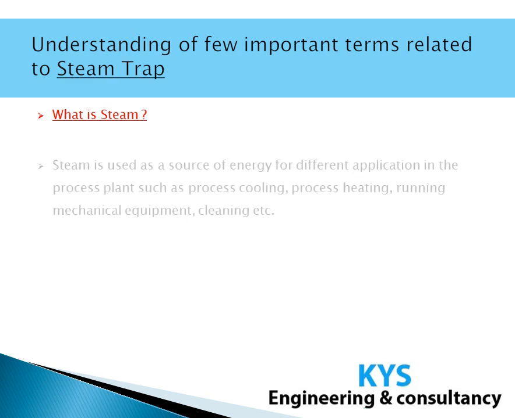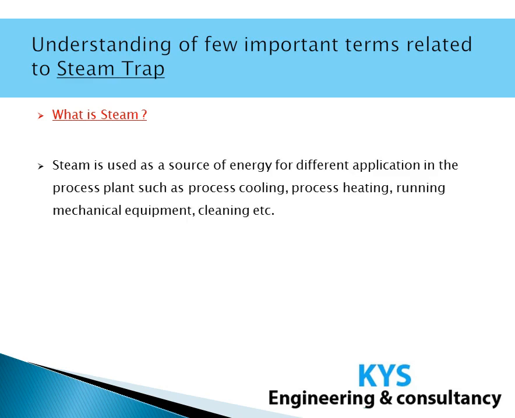What is steam? Steam is used as a source of energy for different applications in the process plant. We have certain equipment in the plant wherein cooling or heating of a particular fluid is required, so steam can be used for that purpose. Also we have certain mechanical equipment like turbines which are run by steam. We use steam also for cleaning purposes.